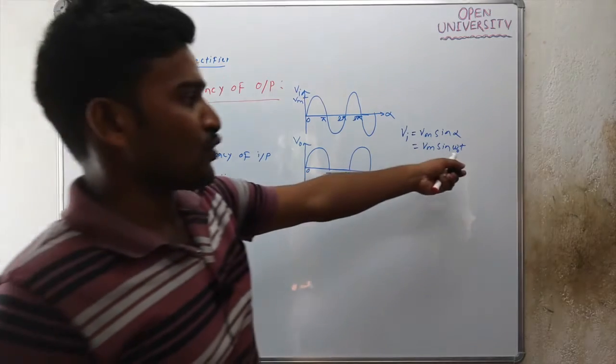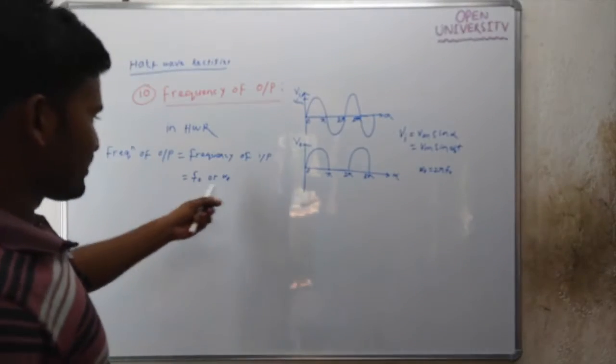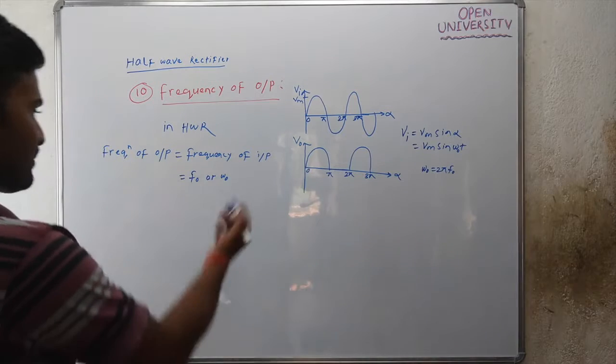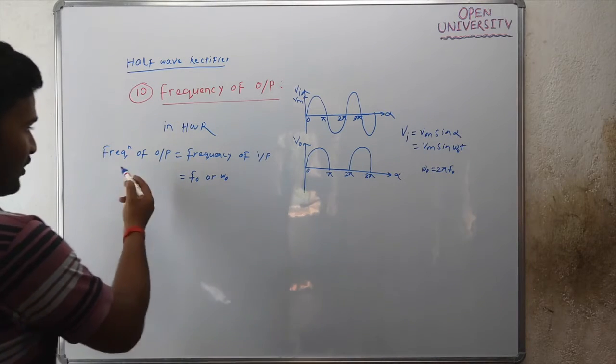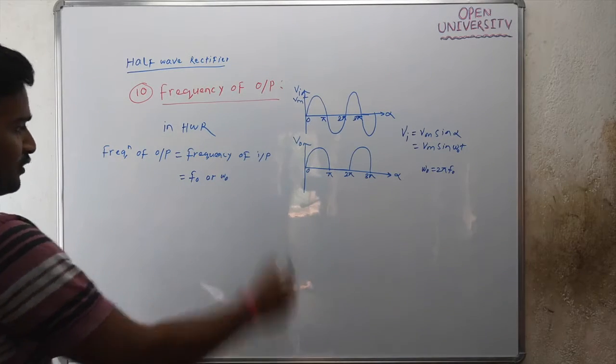You can say omega naught as frequency or f naught as frequency, both are frequency only. So the output frequency of the half wave rectifier is f naught.